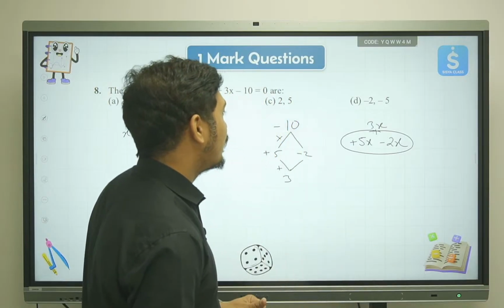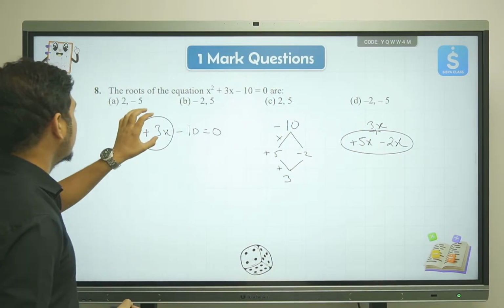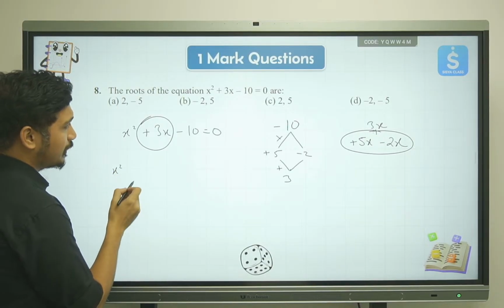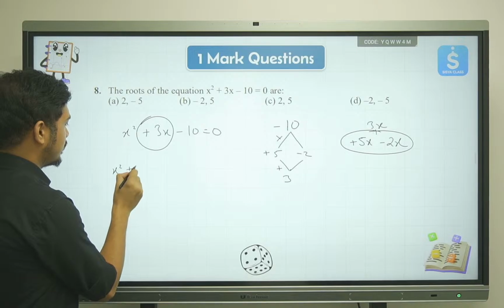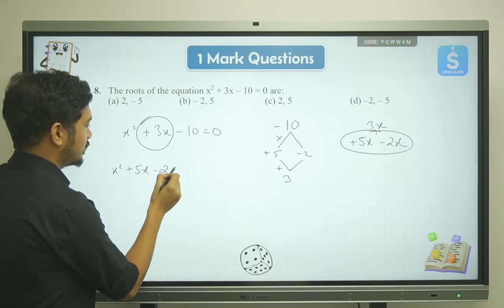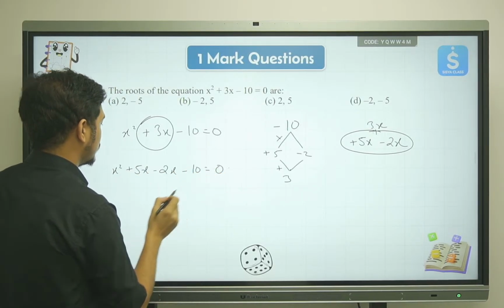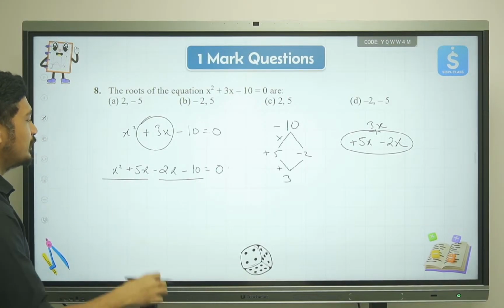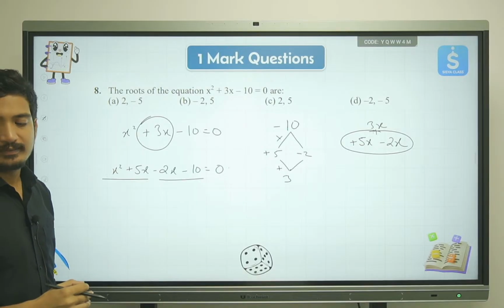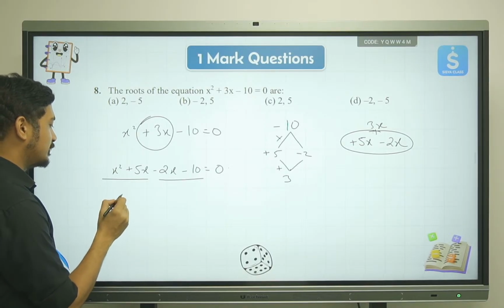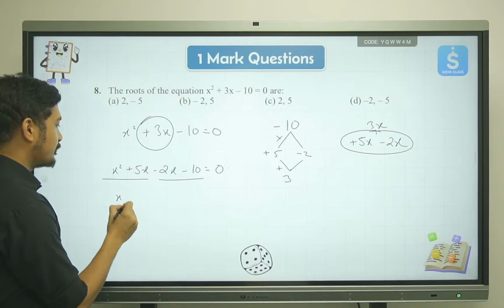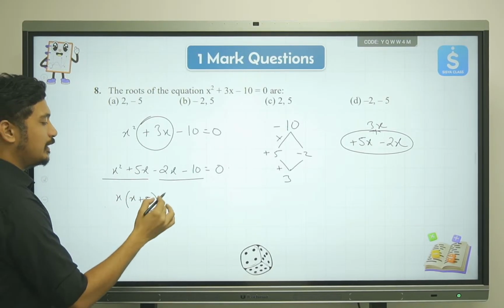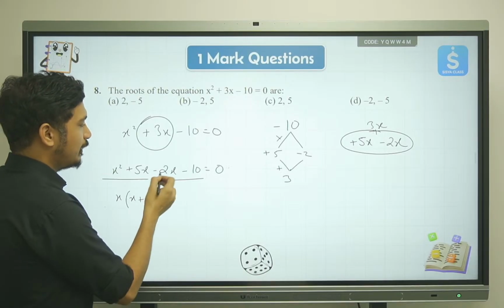What I'm going to do is use this entirely and put it inside 3x. So we'll get x square plus 5x minus 2x minus 10 is equal to 0. Now we have two groups over here basically. In the first group, the common term that we have is actually x. So I'm going to write x into x plus 5. Then over here I'll take out negative as a common term, and 2 from here common.